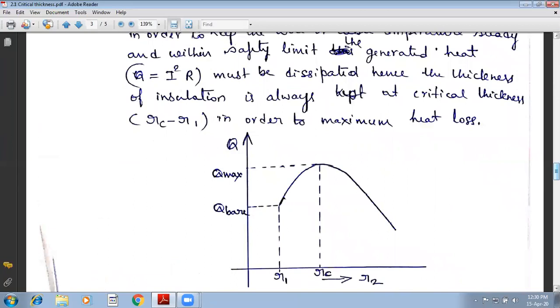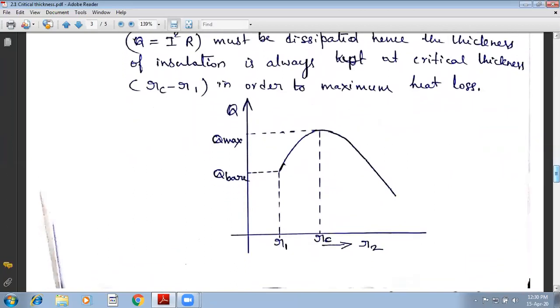Well, this is the diagram. With respect to y-axis, we have heat transfer. With respect to x-axis, we have radius. Now, we have defined critical radius as that particular radius at which we get a maximum heat transfer.